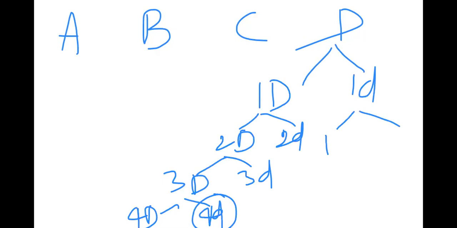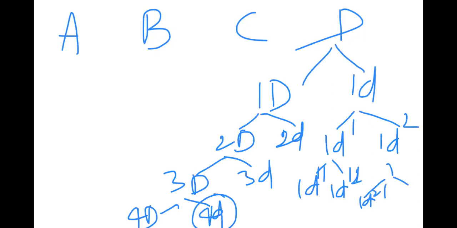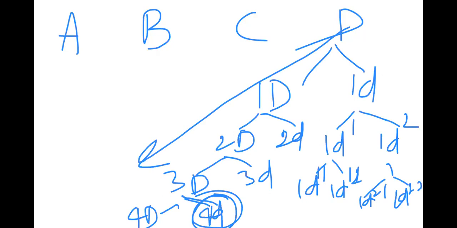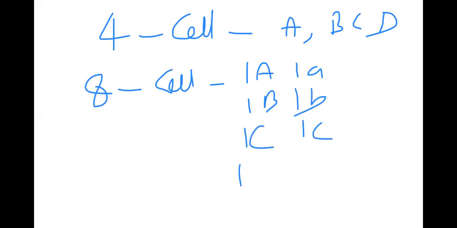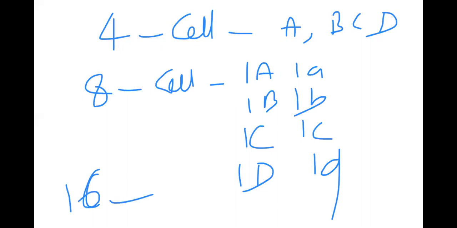Here these are also having names: D1, D2, D11, D12, D21, D22. This pattern will go on, but we require 4D blastomere. That's why I came in this series. So 4-cell stage is having names A, B, C, D. 8-cell stage is having names 1A, 1a, 1B, 1b, 1C, 1c, 1D, 1d. 16-cell stage, every cell has their own name. 32 cell, 64 cell, every cell has their own name.